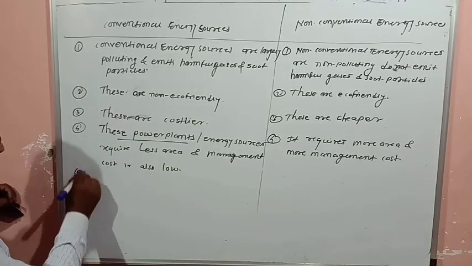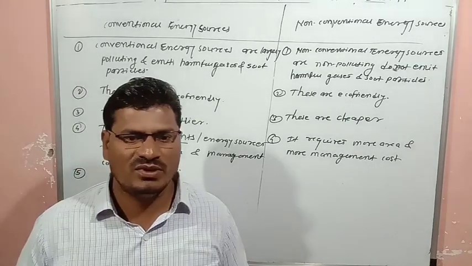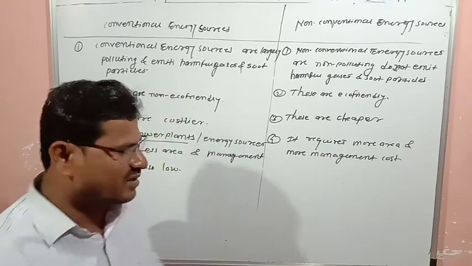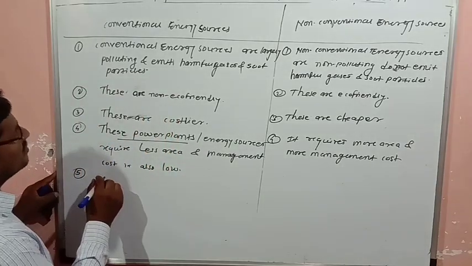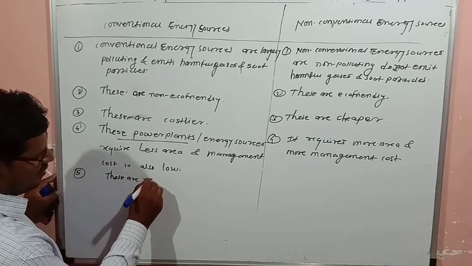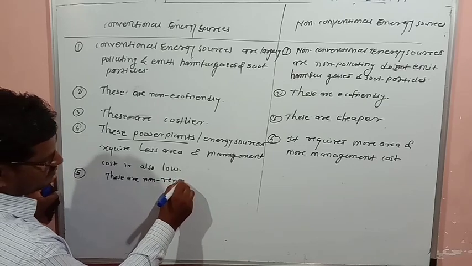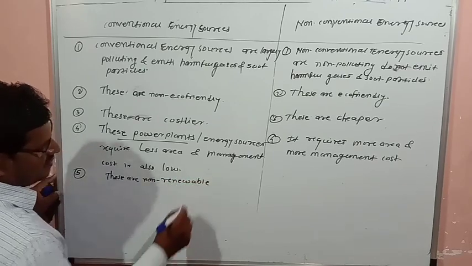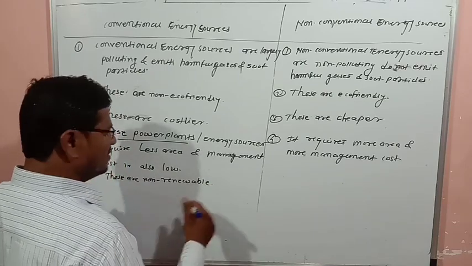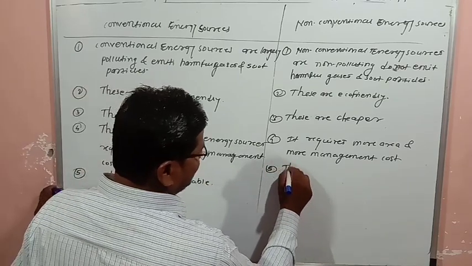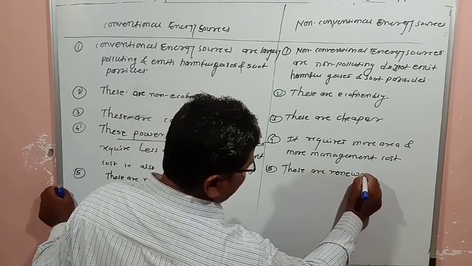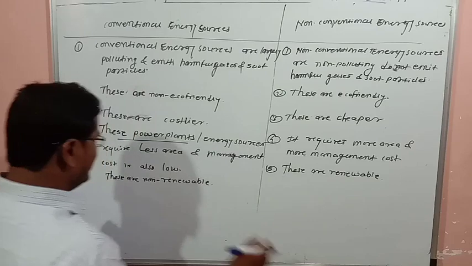Then the fifth point of difference: conventional sources are non-renewable. That means once used, you cannot produce them again. And here you can write these are renewable, produced again and again.